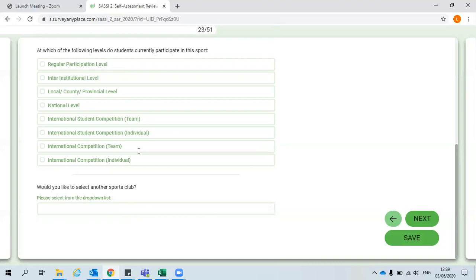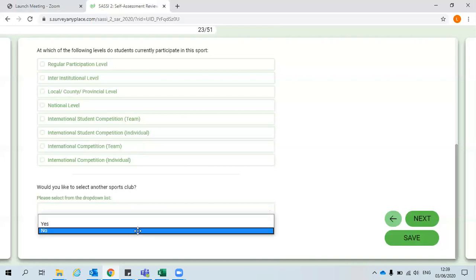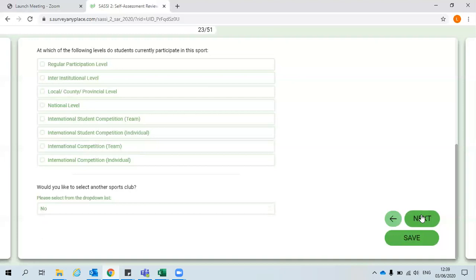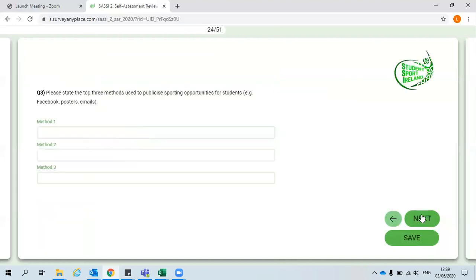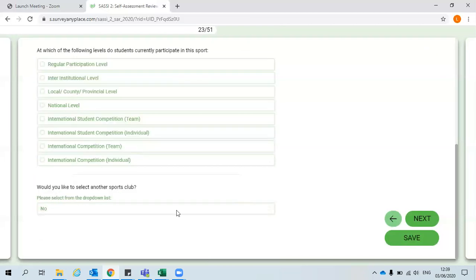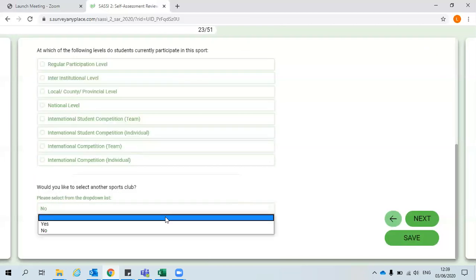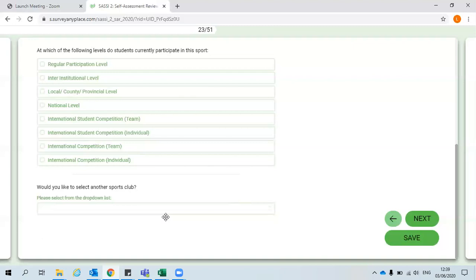When you've recorded all your sports clubs, when you get to this question that asks you, would you like to select another sports club, select No, and then Next. This will skip you on to the next question that's relevant to you. As before, if you leave this question blank, if you don't want to answer it right now, it will skip all additional questions and move you to the next relevant question.